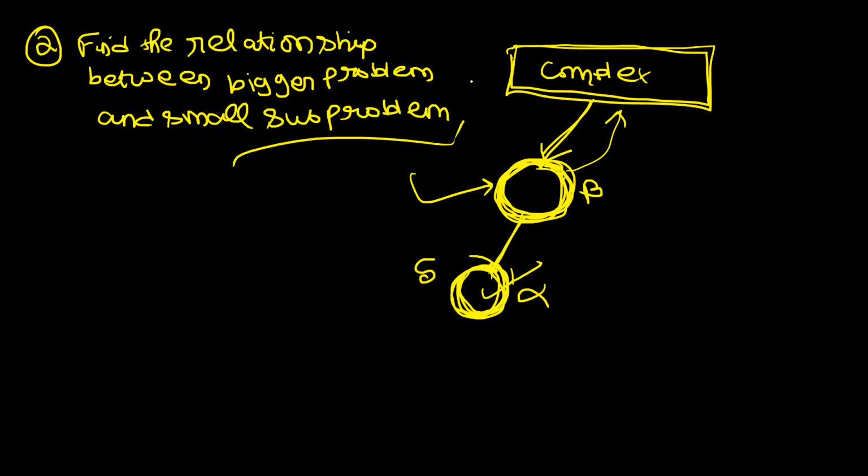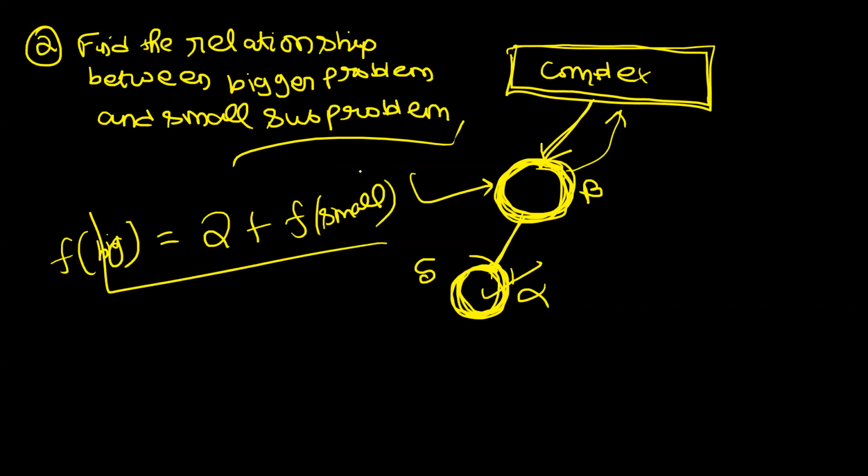I cannot. So I need to know a relationship between the smaller problem and the bigger problem. So let's say I tell you, boss, the answer to the bigger problem is 2 plus the answer to the smaller problem. Something like this. I know a relationship. So once I get the answer to this smaller problem, what will I say? The answer to this bigger problem is nothing but 2 plus 5, which is 7.